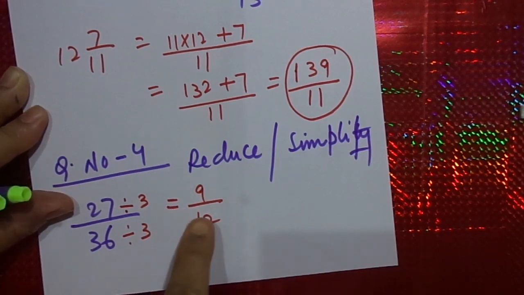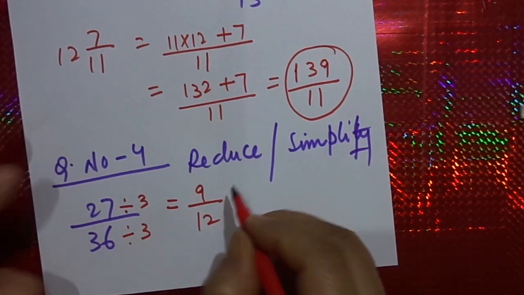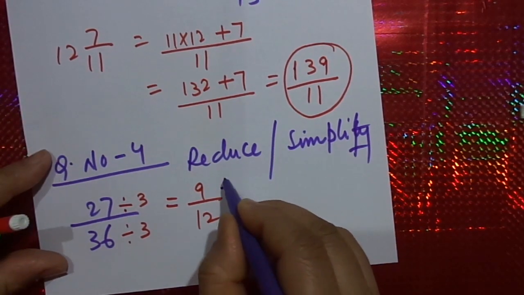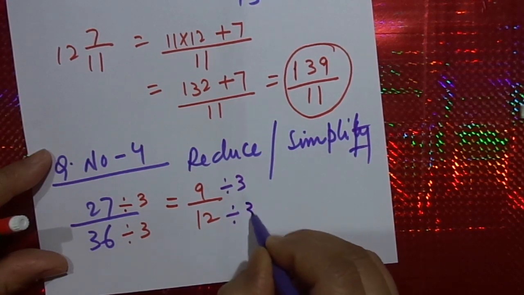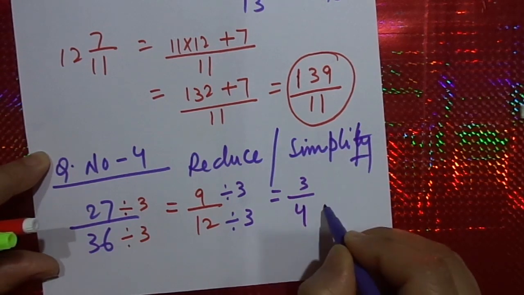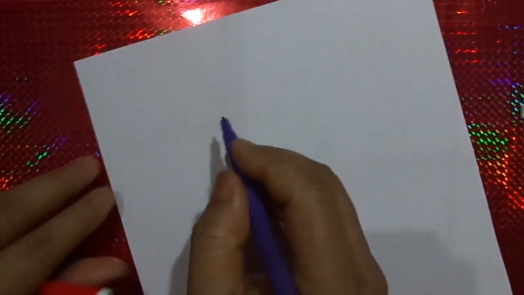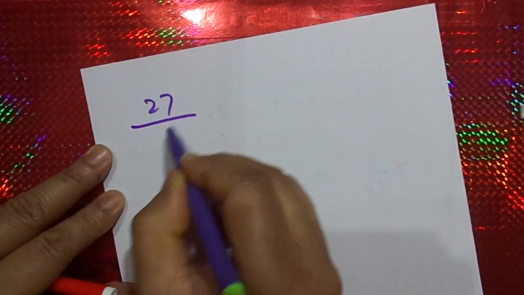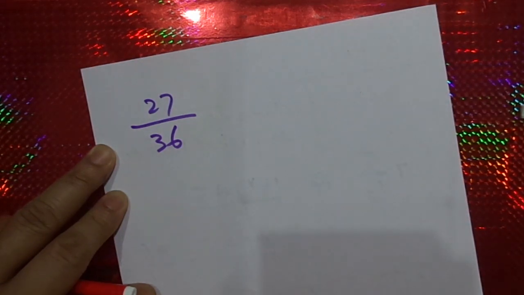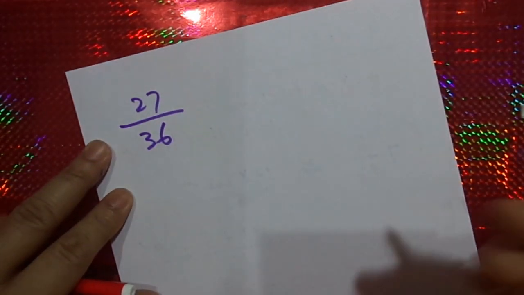Is it in the simplest form? No. I'll divide once again by 3. And here we go: 3 by 4. Now, sometimes when you get a bigger number, you want to simplify 27 by 36 in one go. It means you want to divide both of them by one number only, and you should get the answer.